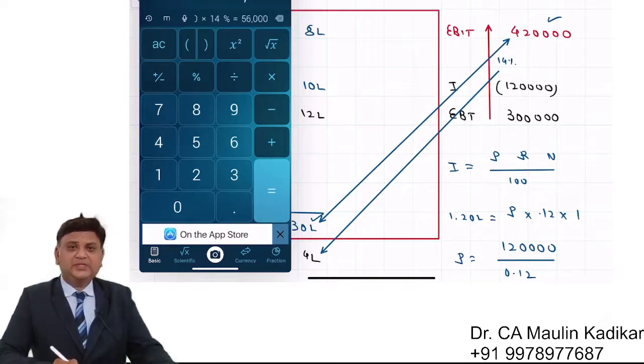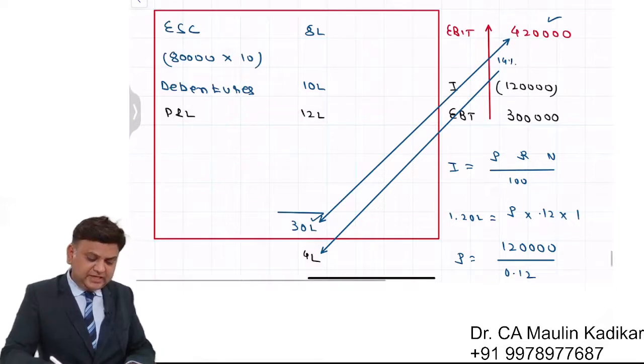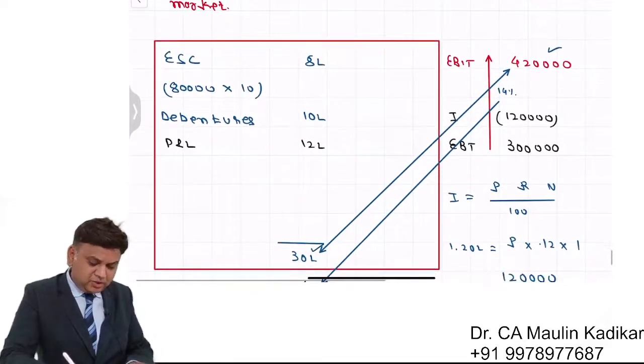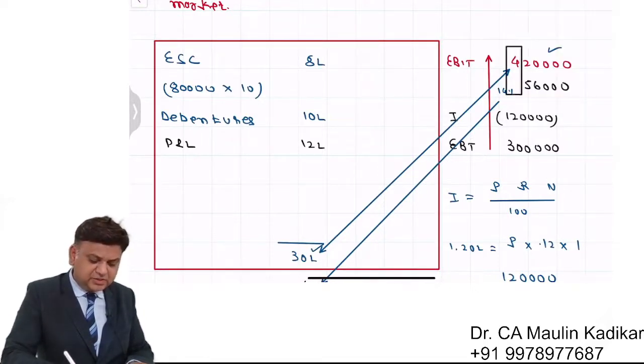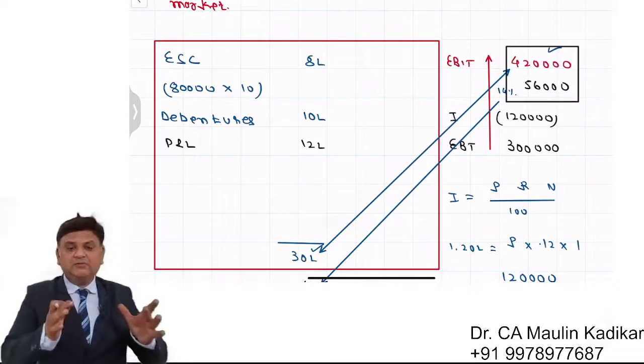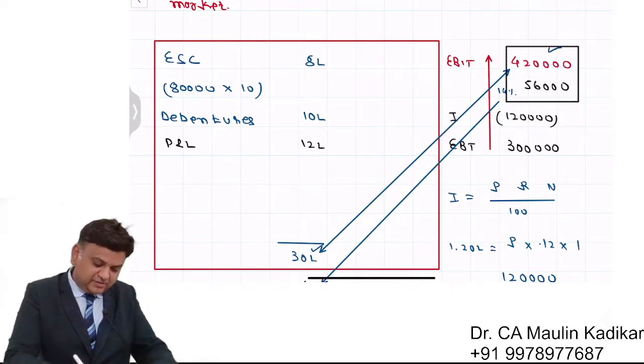So this expansion is going to give you the additional earning of 56,000. So if at all you are expanding your business, then in that case 4,20,000 plus 56,000, your overall earning will be 4,76,000.